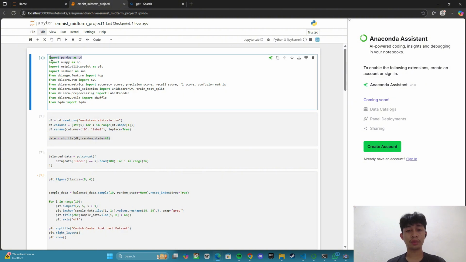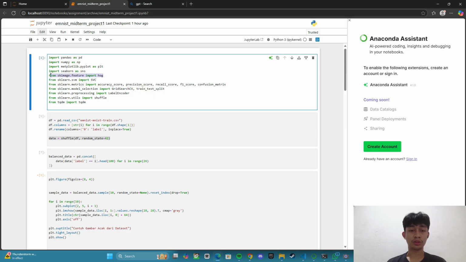Pandas is used for data manipulation and analysis, and numpy is a fundamental package for numeric computation, particularly array operations and mathematical functions. And then I import matplotlib, the core library for creating static, animated, and interactive visualizations. Seaborn is built on top of Matplotlib and makes it easier to create aesthetically pleasing and informative static plots like heatmap and boxplot. And then import feature extraction and machine learning.